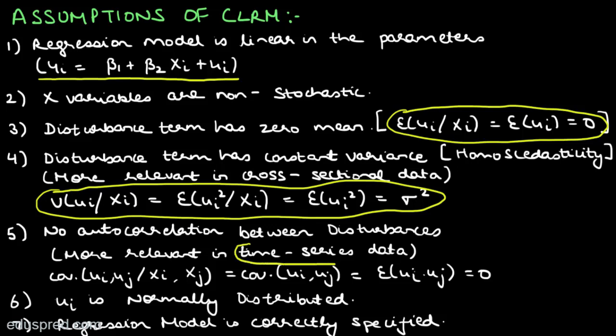Assumption number 5 is the assumption of no autocorrelation between disturbances, and this assumption is more relevant in case of time series data. Keep this in your mind because in some of the textbooks, when they are introducing the assumptions of classical linear regression models, they are working with cross-sectional data. So they sometimes do not write this assumption of no autocorrelation among disturbances because it is more relevant in case of time series data. They introduce this assumption later on when they switch from cross-sectional data to time series data.